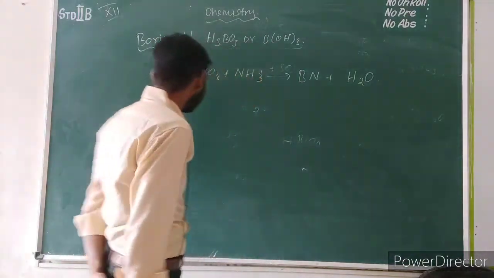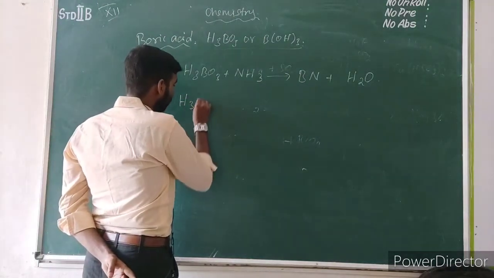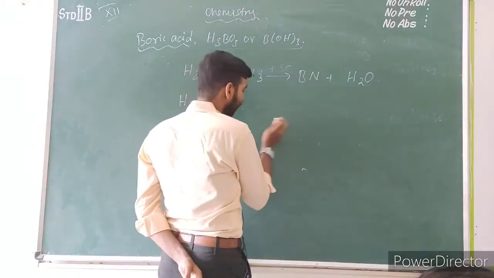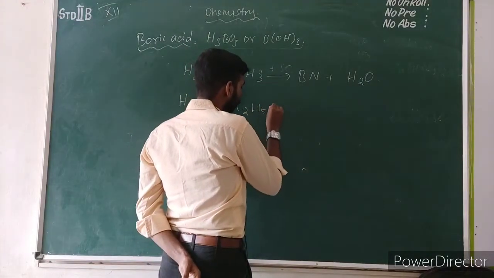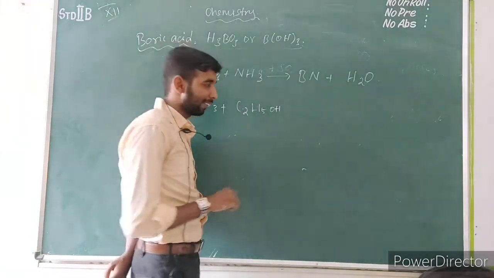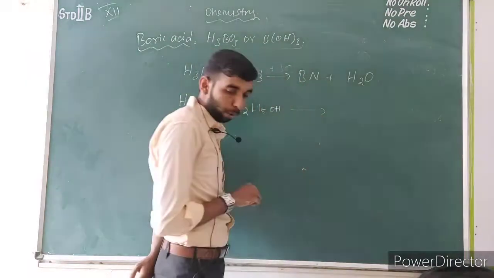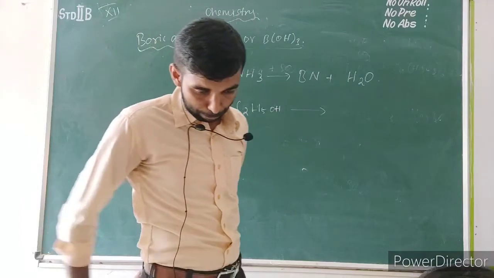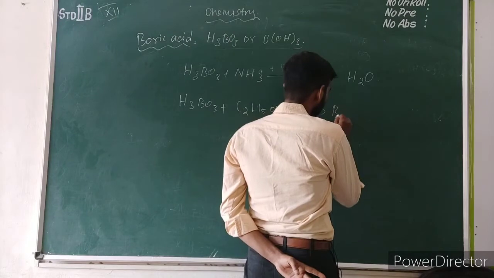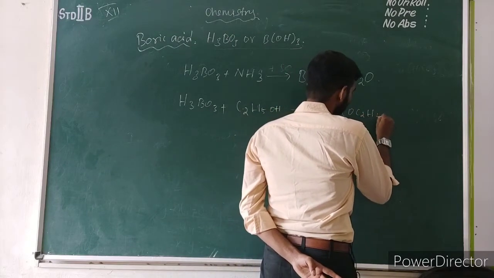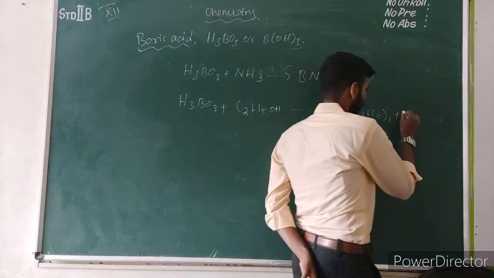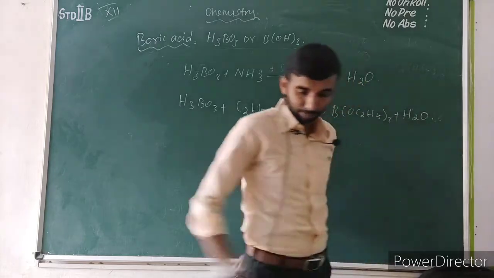If the reaction occurs between boric acid, H3BO3, and ethyl alcohol, C2H5OH, and you heat this mixture, the product formed is trialkyl borate, B(OC2H5)3, along with the elimination of water molecules.